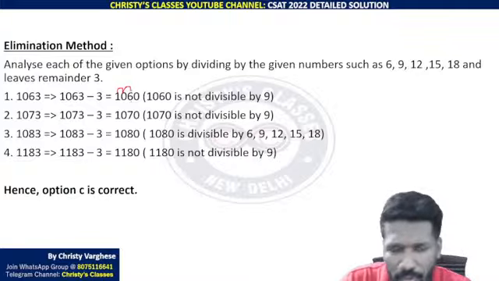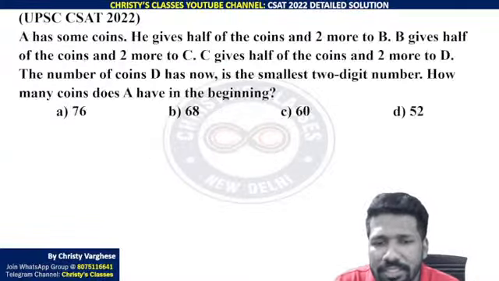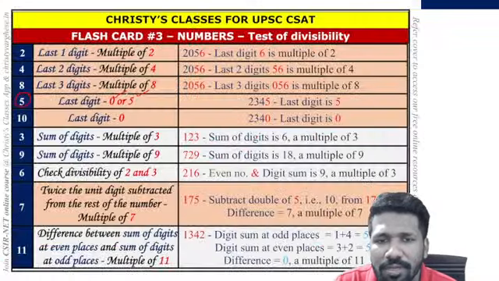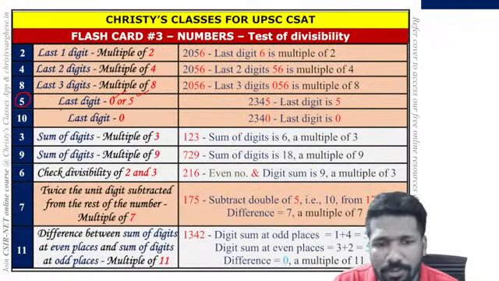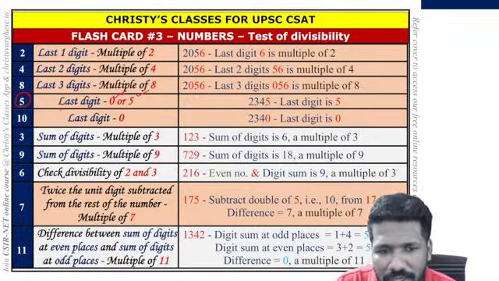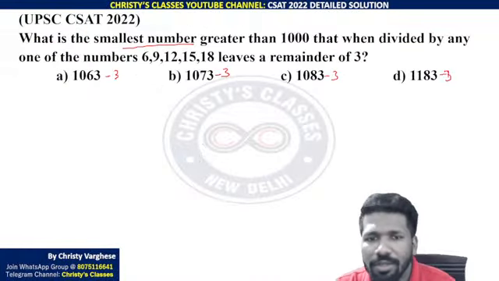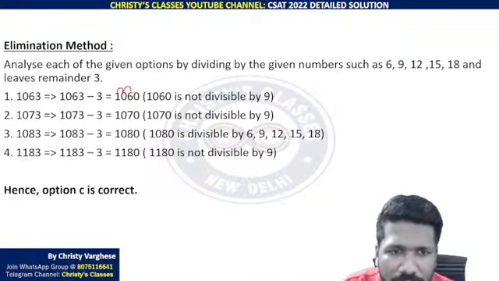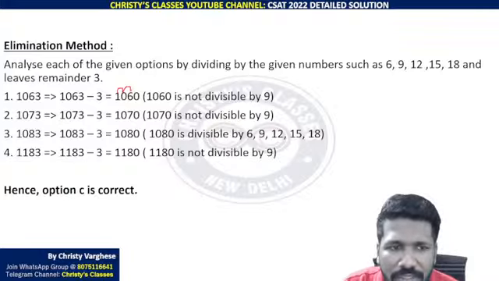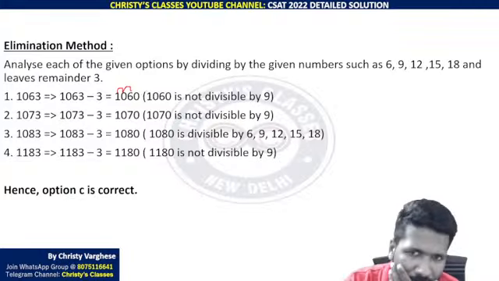You can find how using the test of divisibility, which we have discussed earlier. For a number to be a multiple of 9, the sum of digits also should be a multiple of 9. Here 1 plus 0 plus 6 plus 0 is 7. 7 is not a multiple of 9, that is why 1060 is not a multiple of 9.